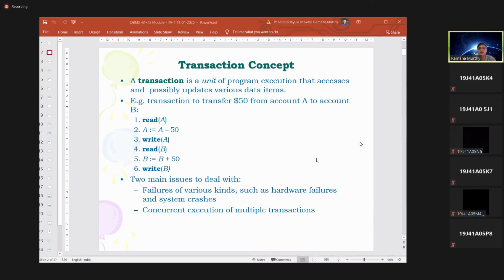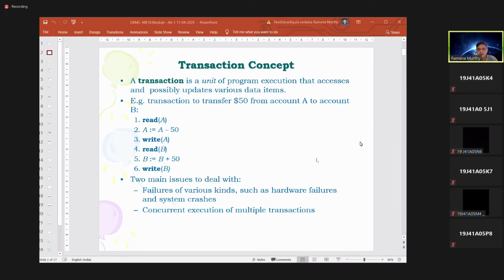What is the meaning of data items? It is nothing but the various column values you have in a relation or a table. Each and every column value in a particular relation we call a data item. The only difference is whether you are just reading the column value in the table or relation, or whether you want to make any modification.